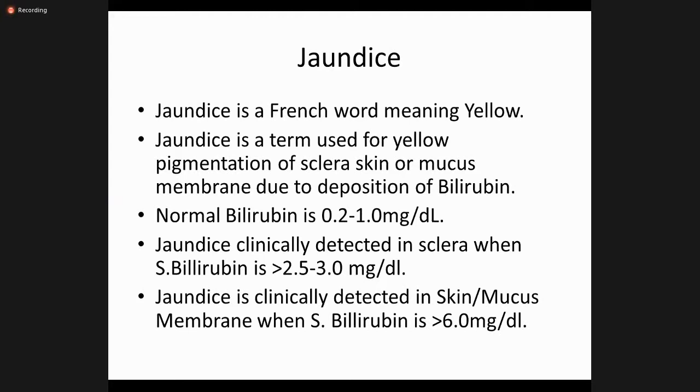So this is very important, because if it is less than this, it is subclinical jaundice. But if the bilirubin is more than 3, then we can see the sclera, which is yellowish in color. And when the bilirubin exceeds 6 milligrams per deciliter, then the skin and the mucous membranes and the whole body become icteric, and you can easily see a patient with clinical jaundice.